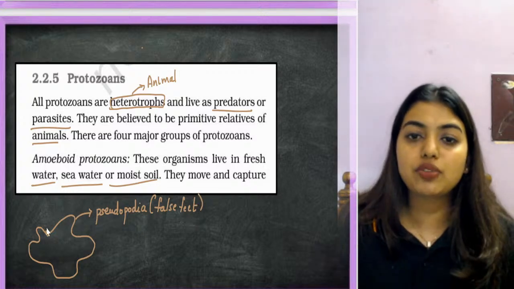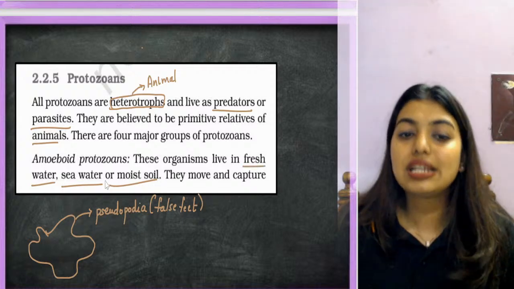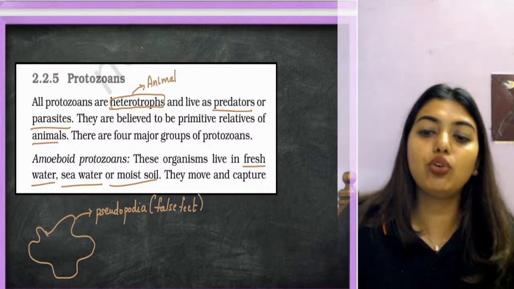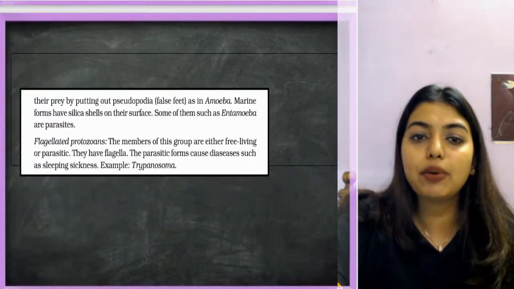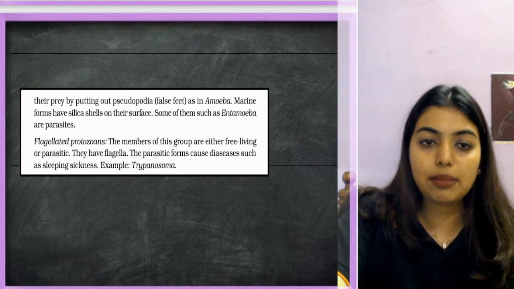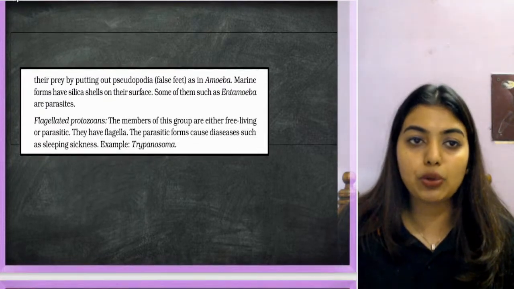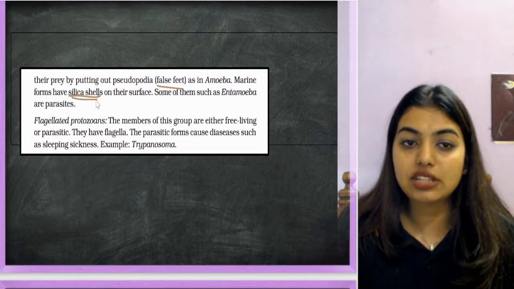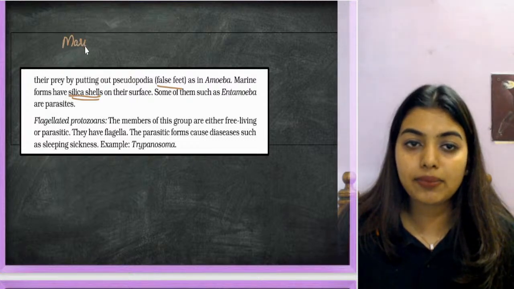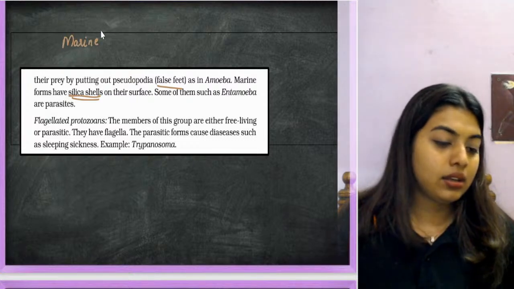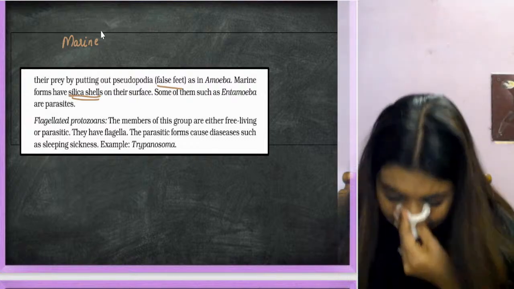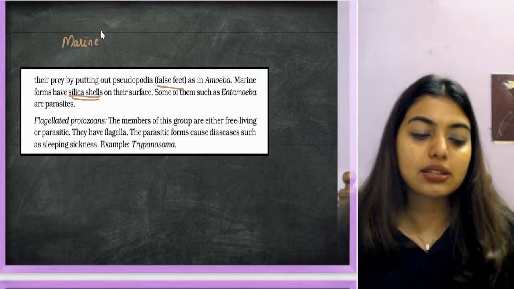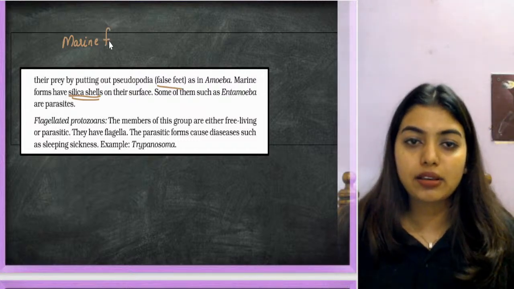So amoeboid protozoans live in freshwater, seawater or moist soil. They move and capture their prey, whatever they want to feed on, with the help of pseudopodia, that is the false feet, as in amoeba. Marine forms have silica shells, very important. Marine forms, students, have silica.